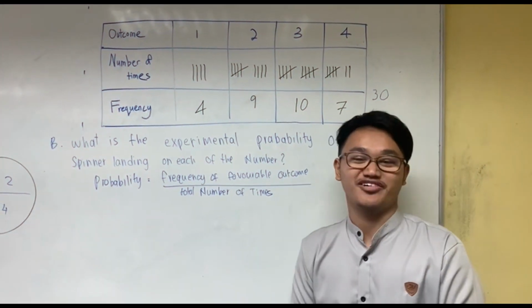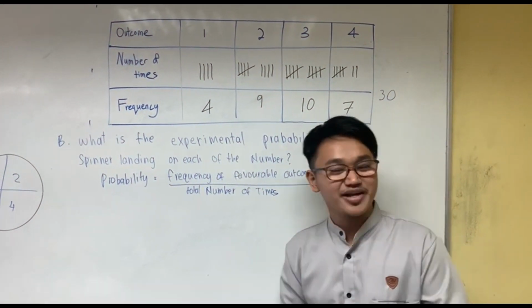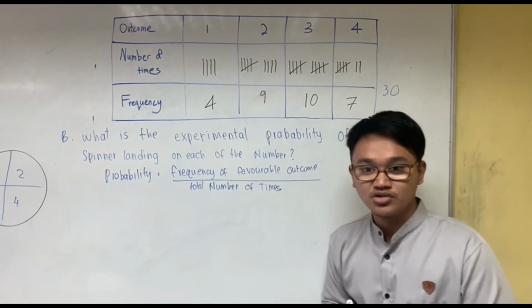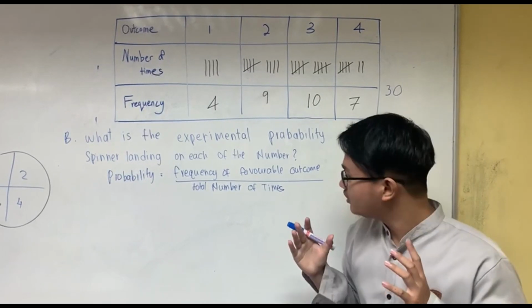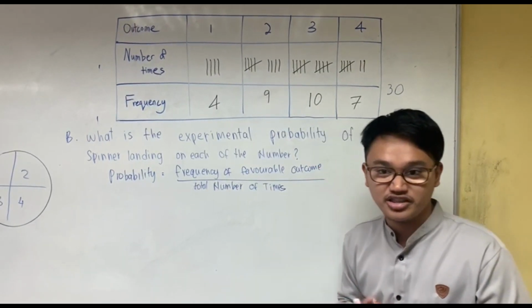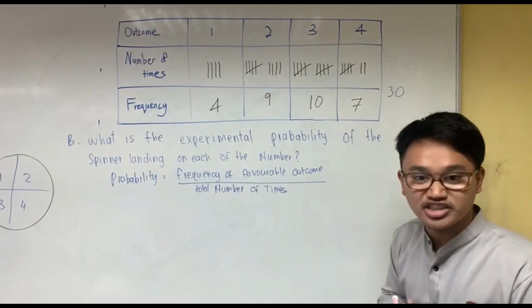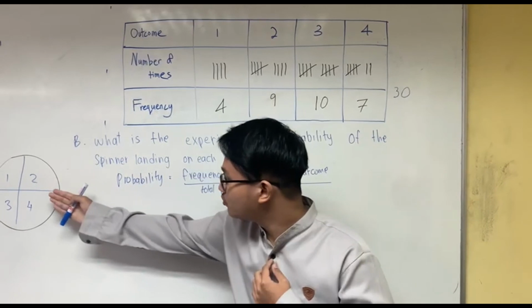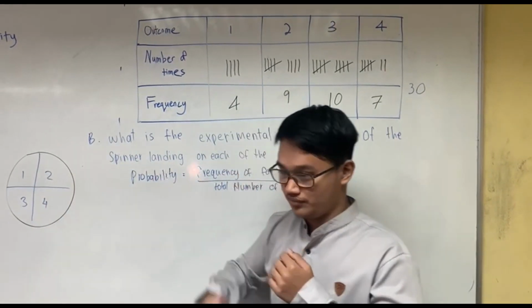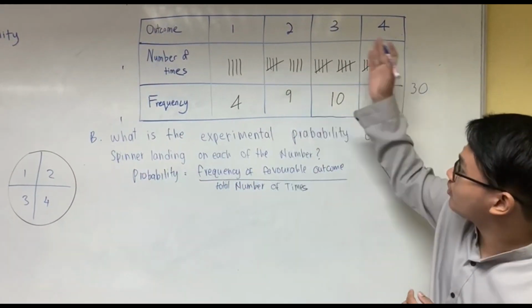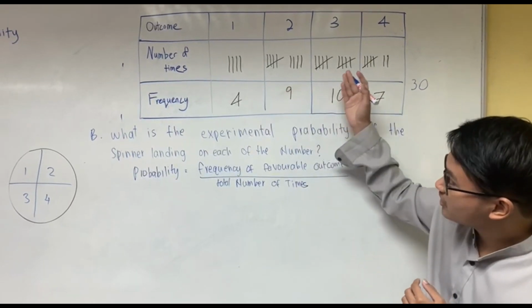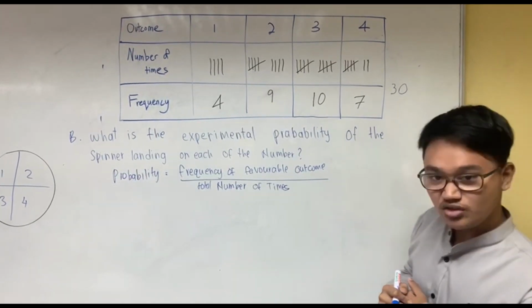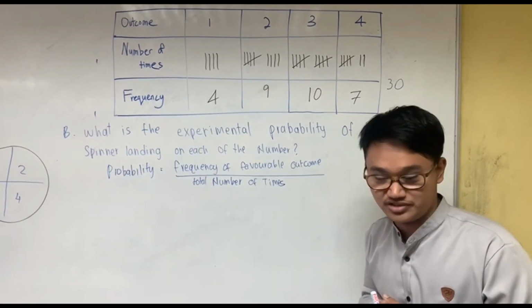Assalamualaikum warahmatullahi wabarakatuh. My name is Muhammad Ashraf bin Azman and I will be explaining about experimental probability. Before we calculate the experimental probability, we have to make a table of our experiments. Our experiment involves spinning a wheel with 4 numbers: 1, 2, 3 and 4. Here we have our outcomes, the number of times and the frequency, which totals 30. Basically, we spun the wheel 30 times.